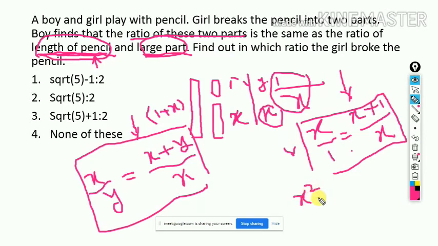So this will be X square minus X minus 1 equals 0. So if you apply the Sridhar Acharya formula, then X will be minus b plus minus root over b square minus 4ac, divided by 2a.